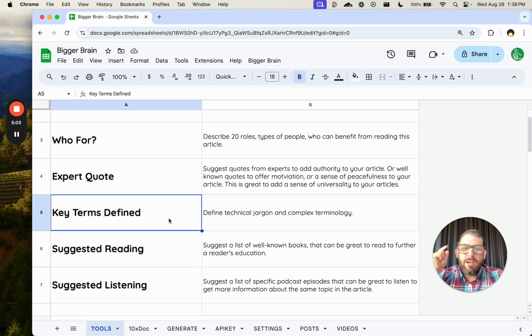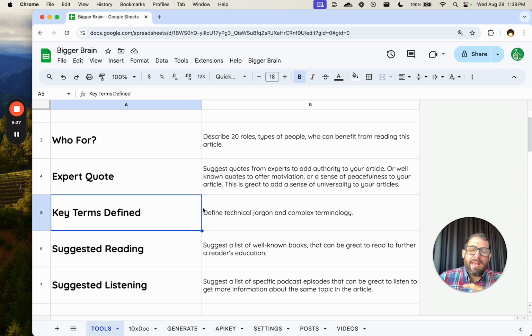Key terms defined. This is actually one of the key tools that I use, and why I created this whole thing called BiggerBrain, is because when I write a tutorial, I know a lot of terms and a lot of jargon. This is a jargon buster. It creates a dictionary. Sometimes it's a few words, sometimes it's a lot of words. And what it will do is define each of those things that I, as an expert, know and understand, but readers of my content may not know what I mean.